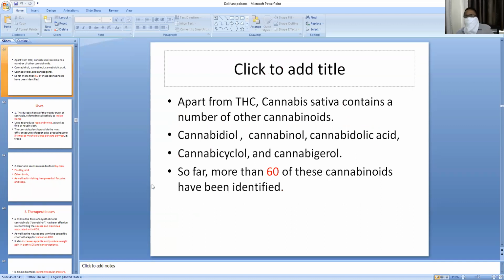Apart from the THC, Cannabis sativa contains a number of other cannabinoids. Those are cannabidiol, cannabidiolic acid, cannabicyclol, and cannabigerol. These are all the cannabinoids produced by the Cannabis sativa plant. So far, more than 60 of these cannabinoids have been identified.